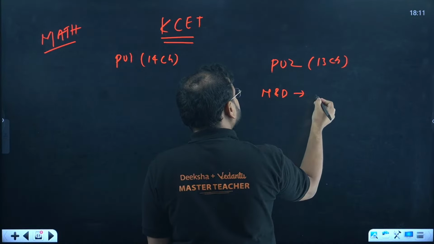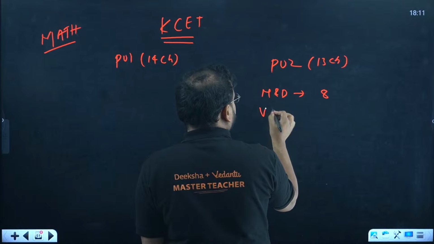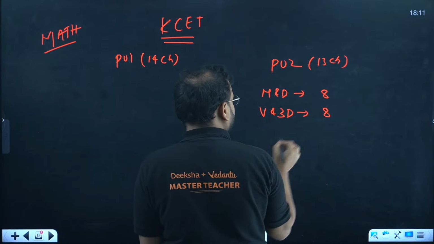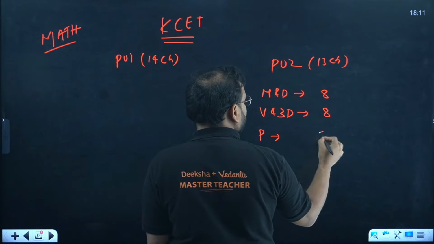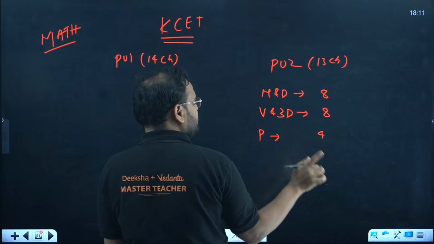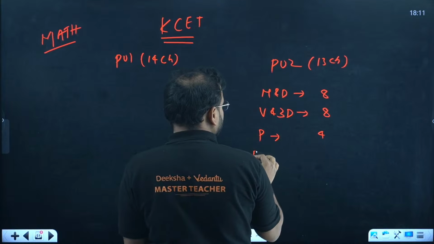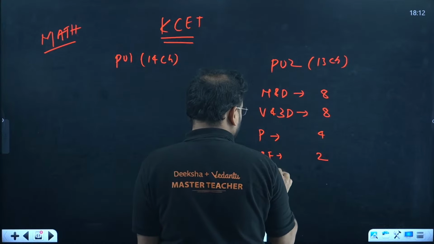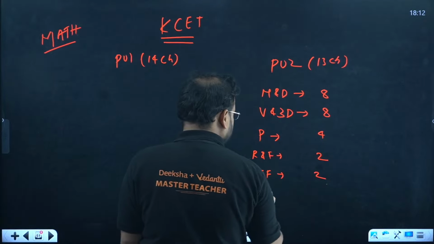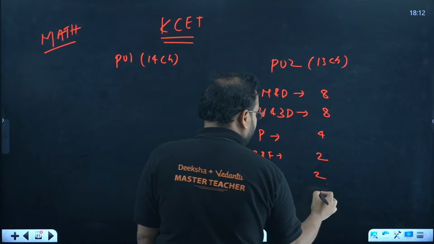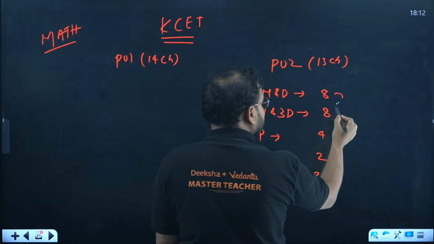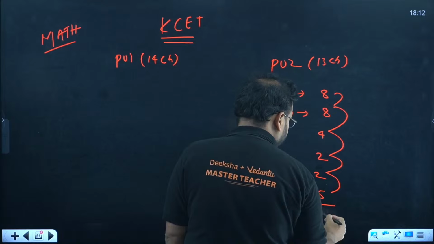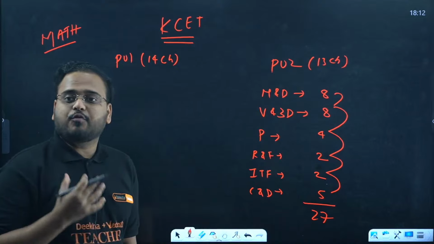For example, determinants will fetch you close to 8 marks. Vector and 3D, direct formula based questions, 8 to 9 marks. Probability, if you do 1 and 2 both, you get 4 plus 2, 6 marks. In PU2, relation and function gives 2 marks, ITF gives 2 marks, and CND gives 5 marks. Adding this, 16, 20, 22, 24, 27 marks. This is what you should focus on right now.